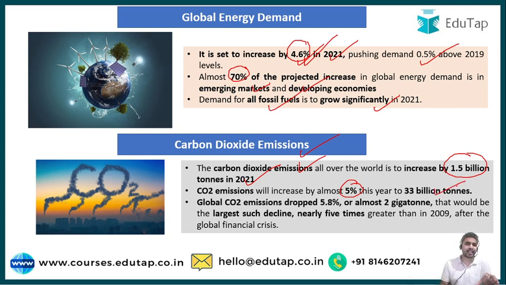And guys, as we all know there was a lockdown due to the COVID-19 pandemic, so due to the stuck economic activities, the fossil fuels were not burned during that time, and that's why the carbon dioxide emissions were also very low. And guys, it declined by 5.8%, that is almost 2 gigatons. And guys, this particular number is nearly 5 times greater than the decline seen in year 2009 after the global